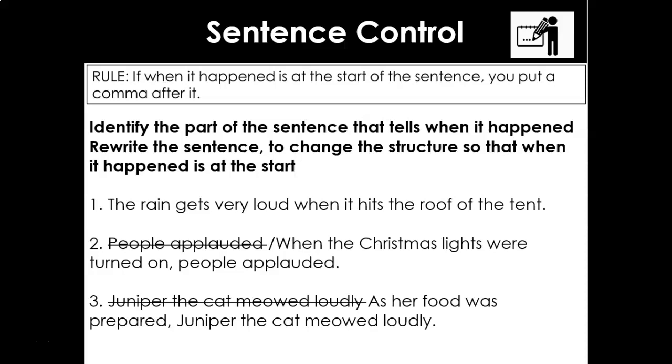Now that's creating the boundary between the when and the what. So it's just giving us a pause to recognize that they are linked but separate ideas, that there is a relationship between the what and the when, but the comma is that boundary marker.